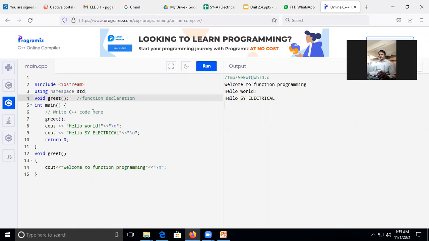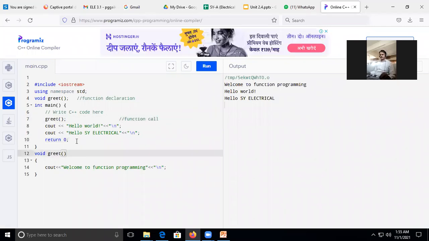Function declaration. Here you need to call that function call. And third, function definition. Okay, so you need to use those 3 parts.